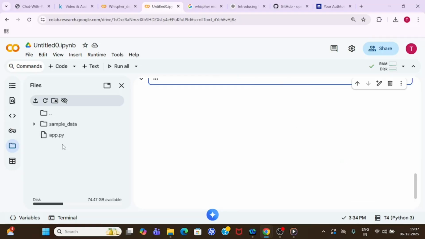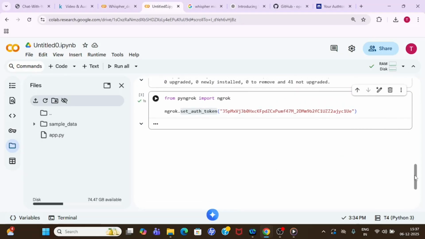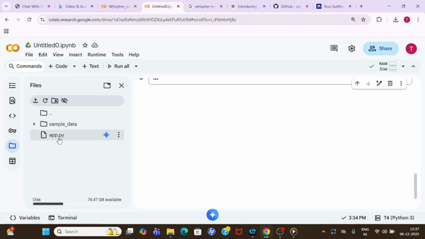You can see over here my app.py file is also ready. Now what we need to do, we have to run this app.py file using uvicorn. Then you will get one URL. Using that URL you can access a Swagger UI where you can upload your file and then ask for the transcribe, right?